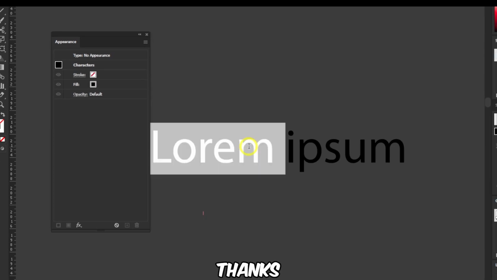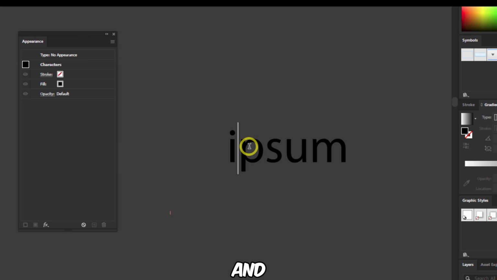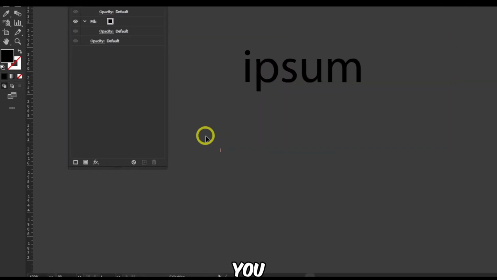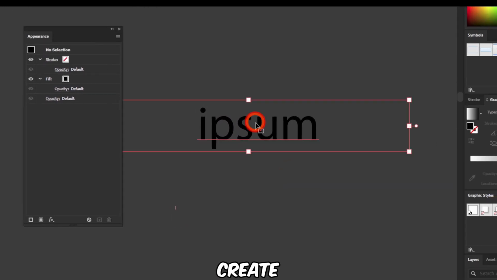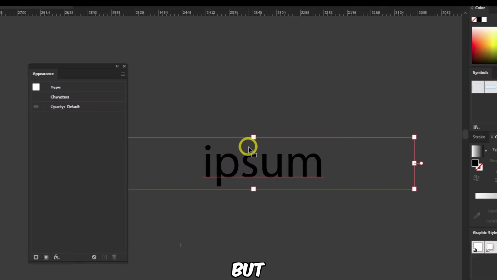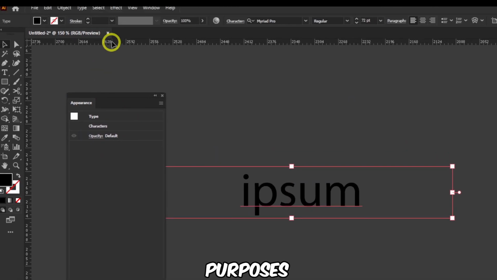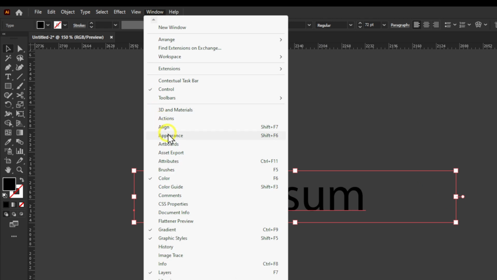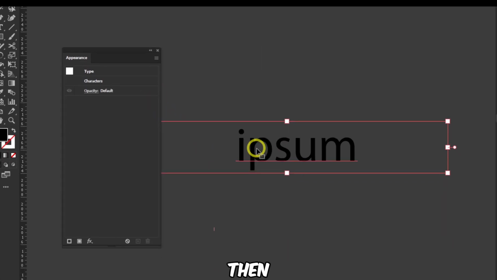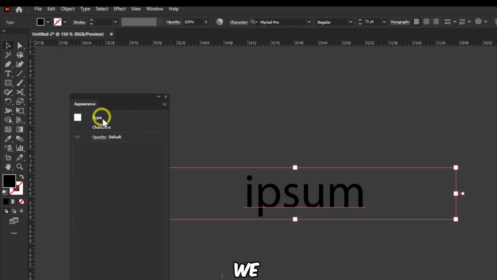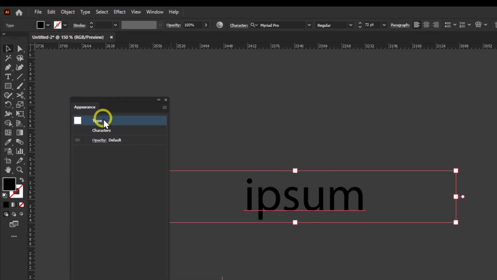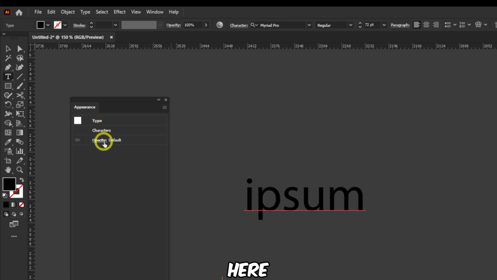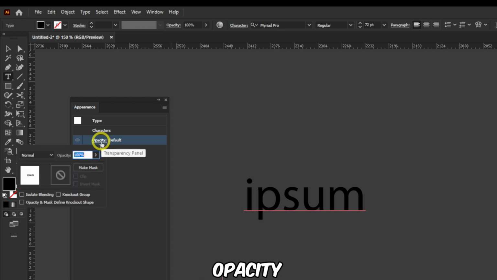So you have some text here, and the font, of course, you should take more time and create something that looks better, but that's just for demonstration purposes. Now just grab Appearance from here, and then what you're going to do is, here in Type, go to Characters and Opacity, right?